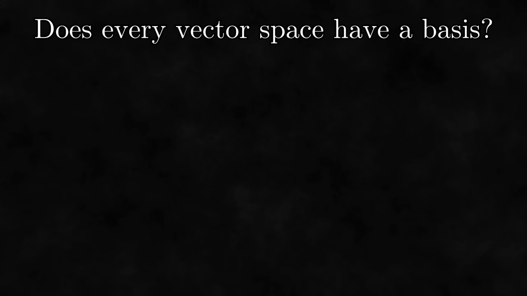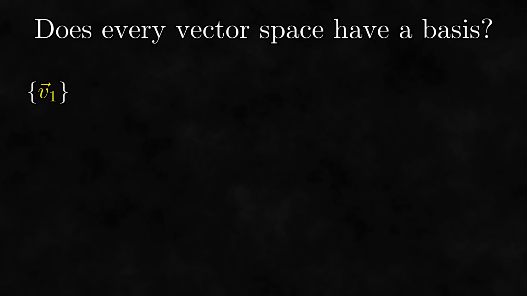Let's try to figure this out. Consider an arbitrary vector space. Let's try to build up a basis step by step. First, let's pick a random non-zero vector and consider the set containing just this one vector. This set is linearly independent, so it's possible that it's a basis. If it is a basis, then we're done.